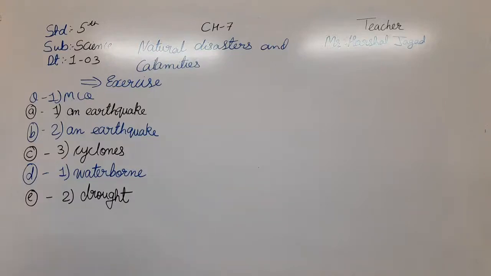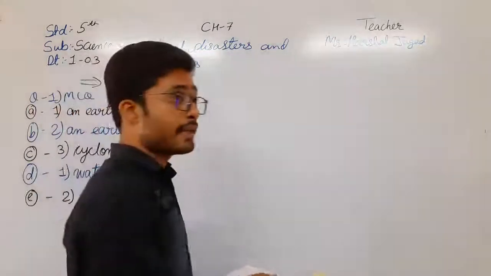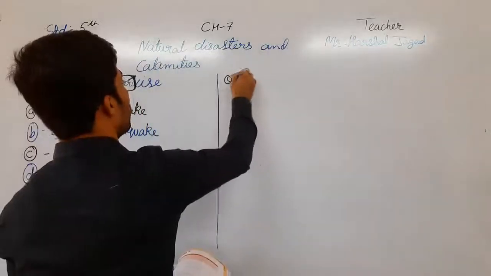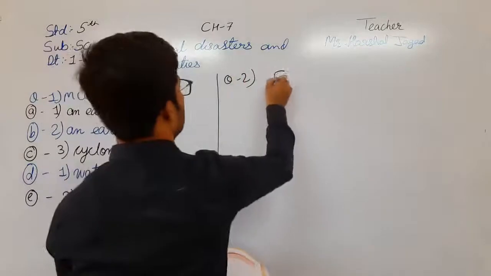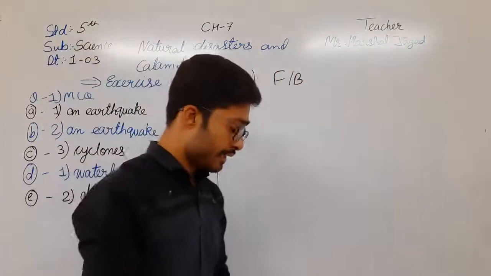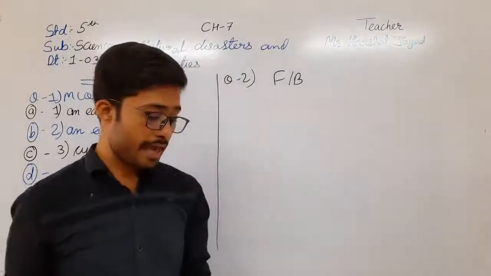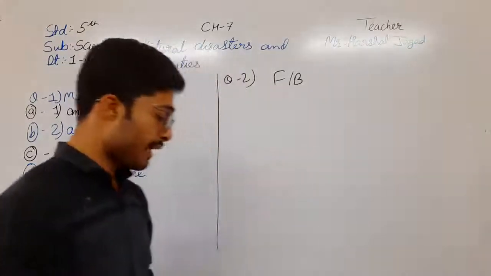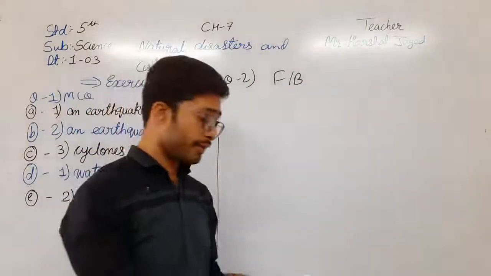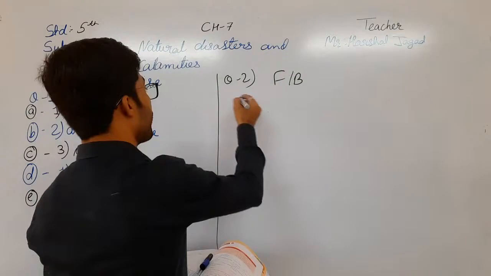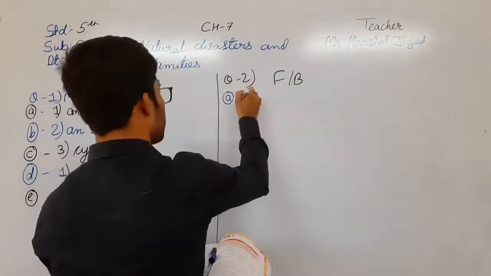Okay, so here is question number 2, fill in the blanks. You can see dash and dash are natural disasters. There are only two blanks given, but you can write any of these. I am writing over here the first one, earthquake.